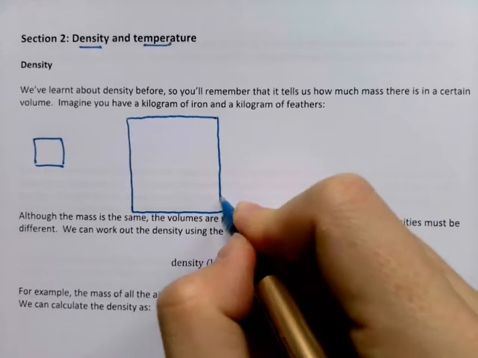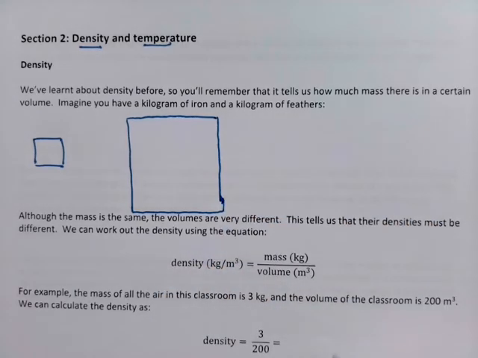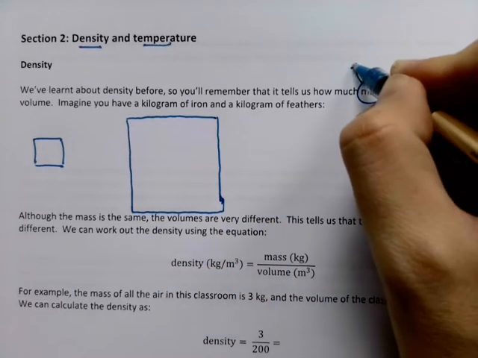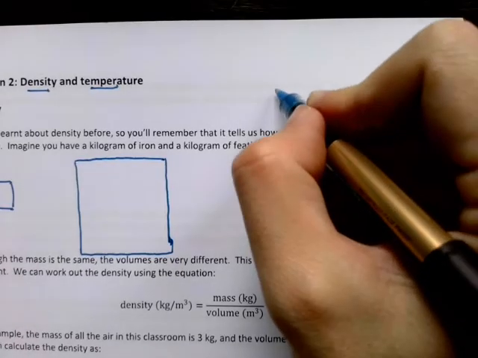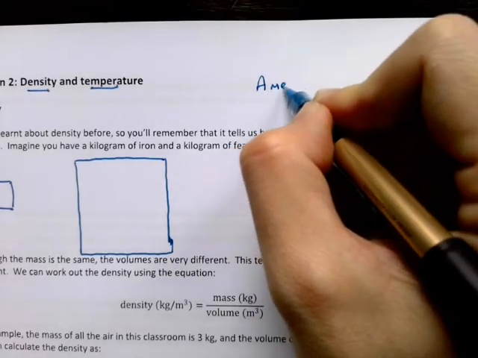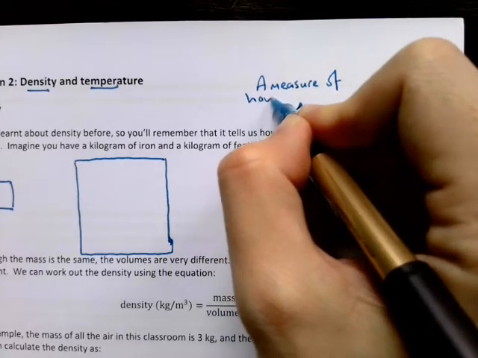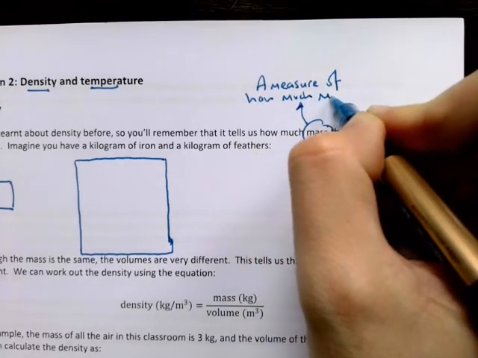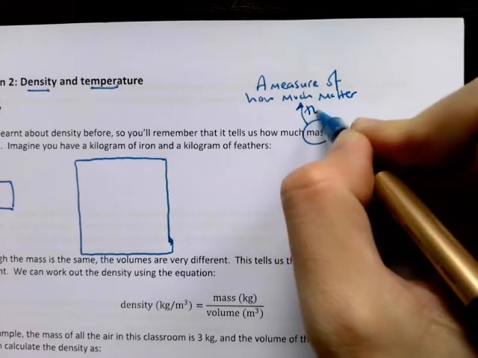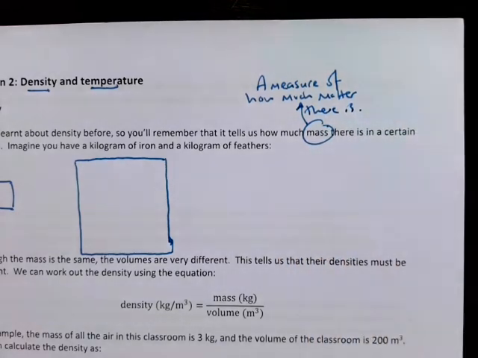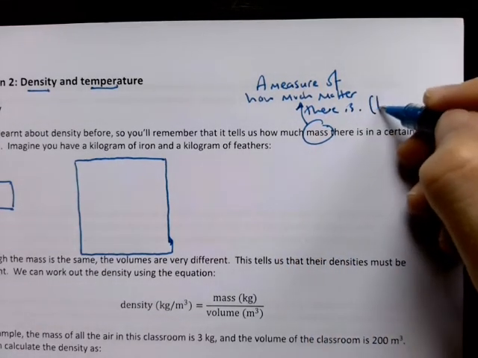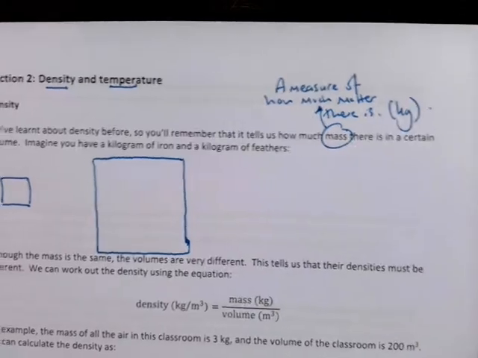You'll remember that mass is a measure of how much stuff there is, of how much matter there is in an object, and it's measured in kilograms.